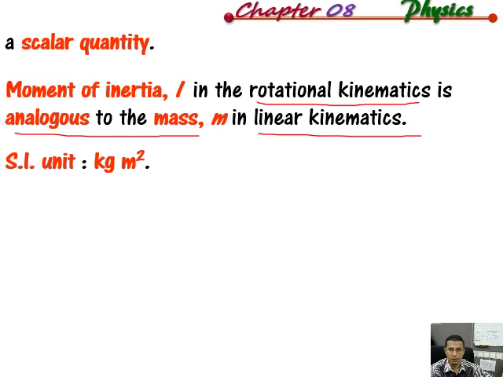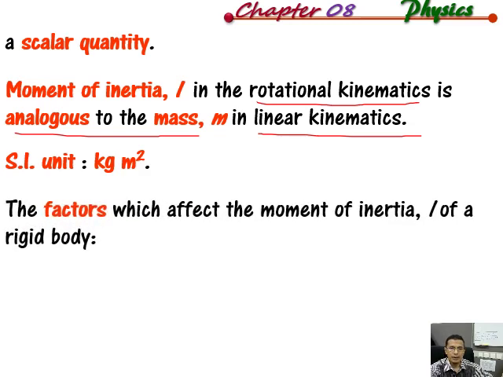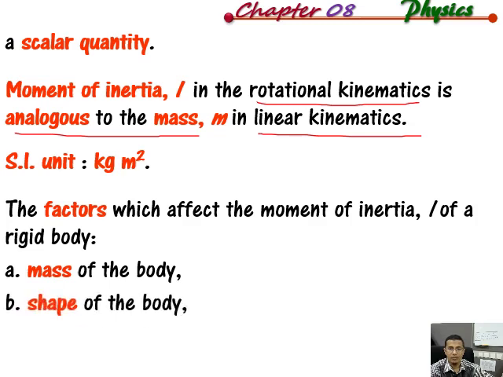So there are three factors that affect this moment of inertia. First, of course, is the mass of the body. From the equation, moment of inertia I equal to sum m r square, so the mass is one of the factors that affect moment of inertia. The second one is the shape of the body. Different shapes will give different moments of inertia. For example, a cylinder with a sphere, so different shape, the moment of inertia will be different.